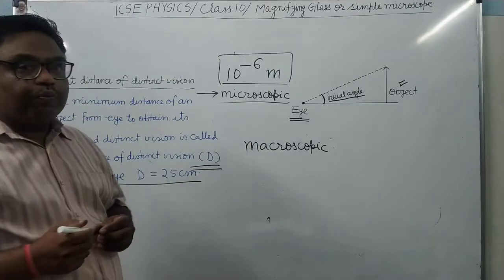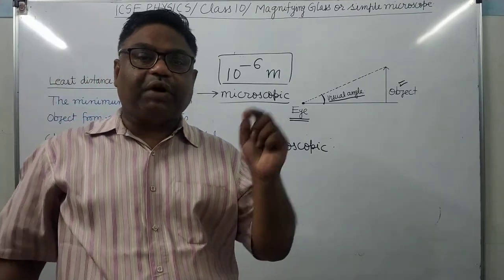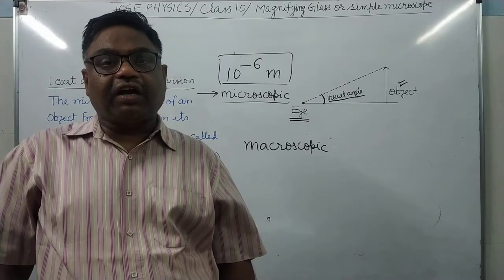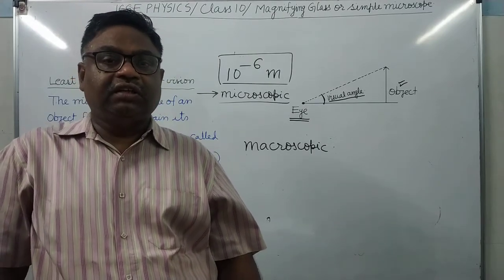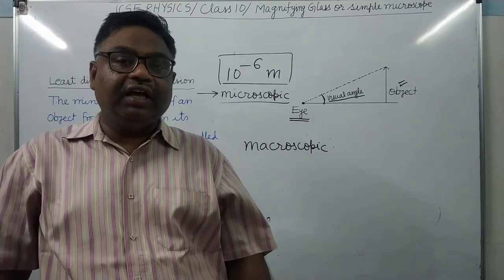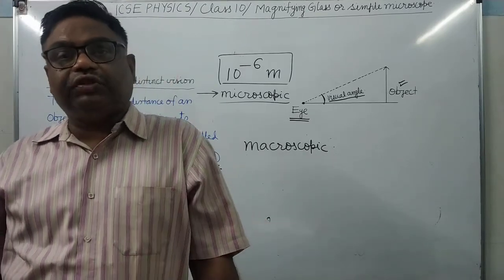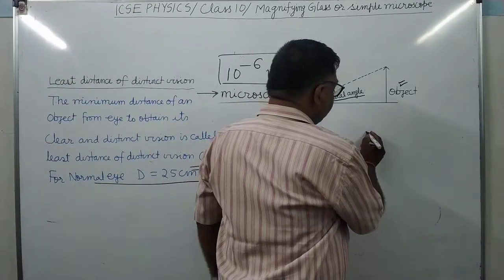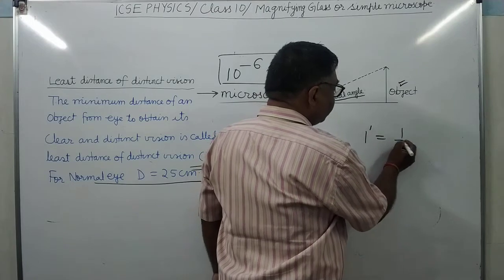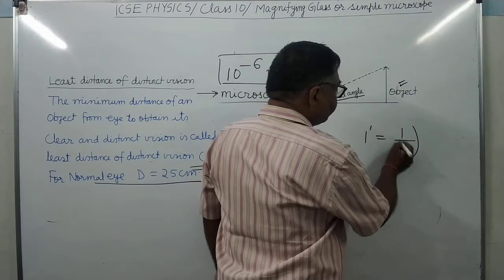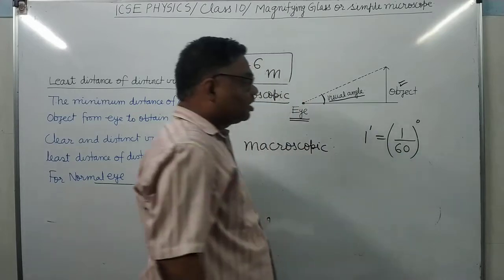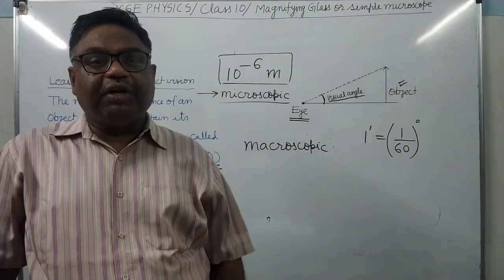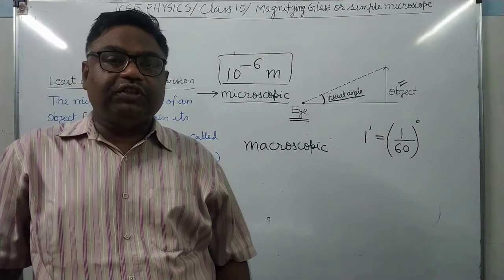So microscopic objects, they subtend a very small visual angle because of their smallness, and that's why they are not visible to us. Microscopic objects क्या हैं? They subtend a very small visual angle on the eye. And that visual angle is normally less than 1 minute. 1 minute means 1/60 degree. It's clear. That visual angle is less than 1 minute. That's why they are not visible to us.